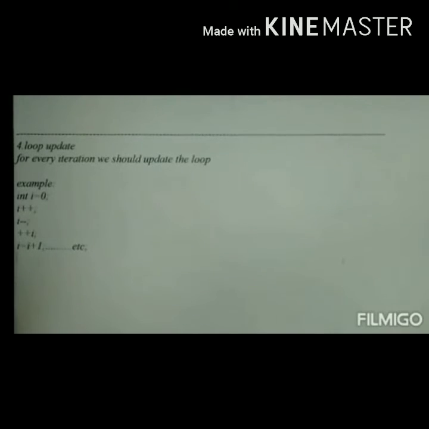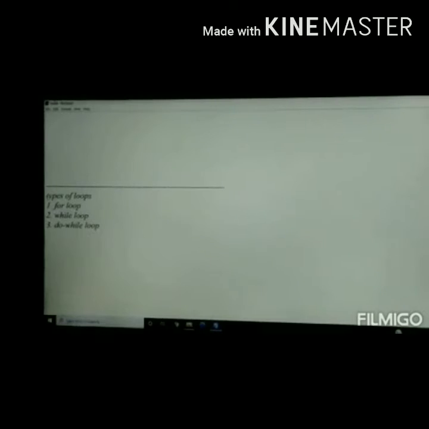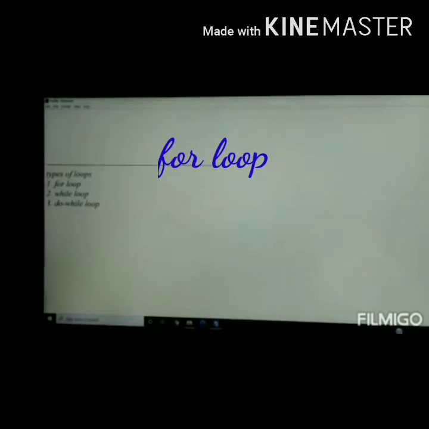The updation can be done in various methods, for example, for variable i, increment of i and decrement of i. These are the two examples to update the loop. Let us move to the last topic, types of loops. There are three types of loops. The first one is for loop, the second one is while loop, and the third one is do while loop. So let us discuss for loop now.